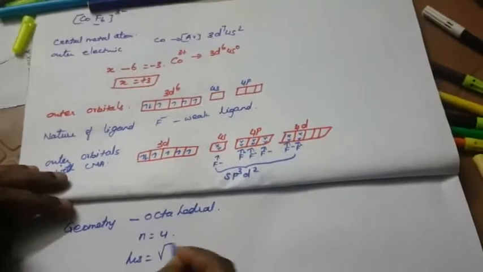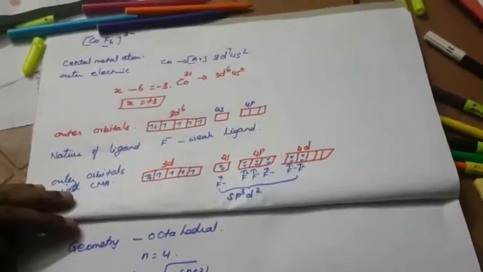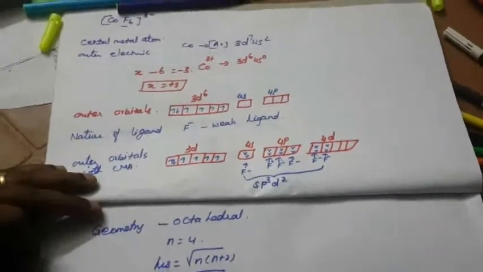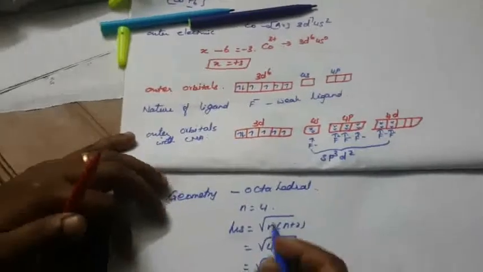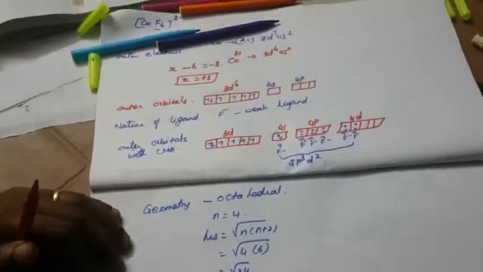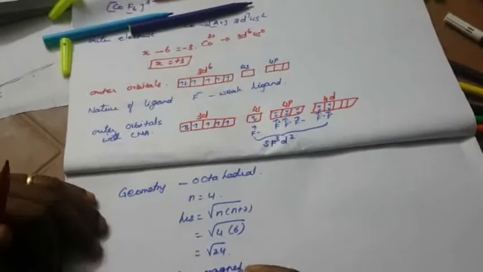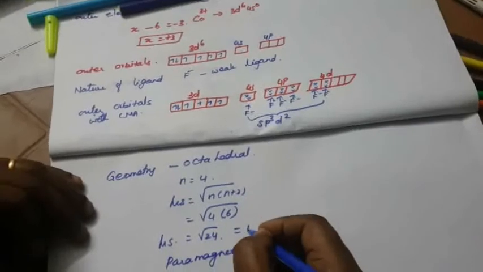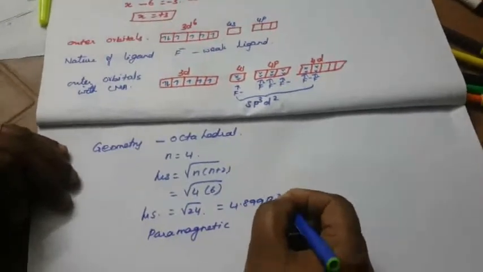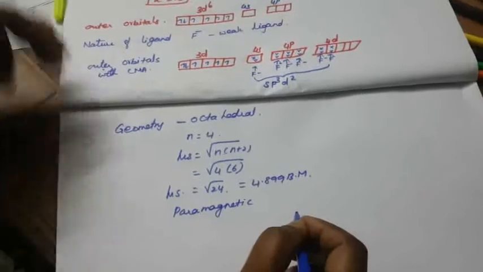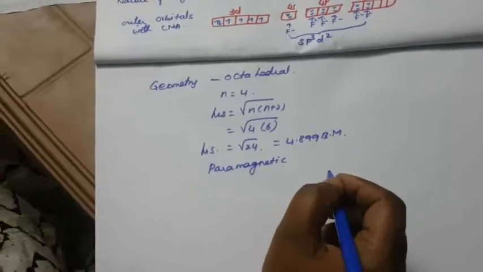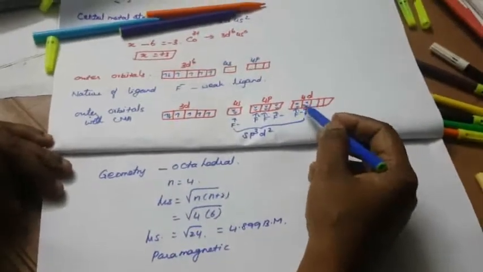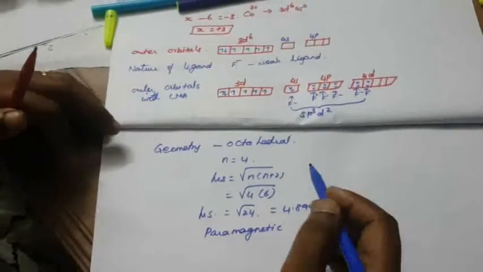Mu s equals square root of n(n+2), equal to square root of 4 into 6, which is square root of 24, right? So there are 4 unpaired electrons, so it is paramagnetic. Mu s equals square root of 24, which is 4.899 Bohr magneton. Okay, so the outer d orbitals are involved in the complex formation, so it is called an outer orbital complex.